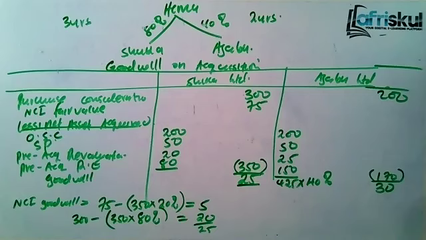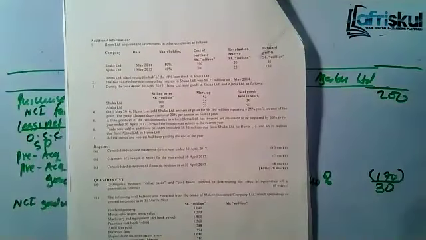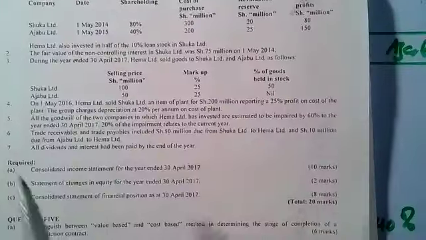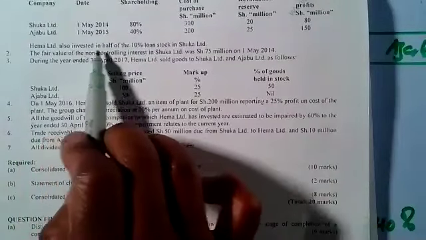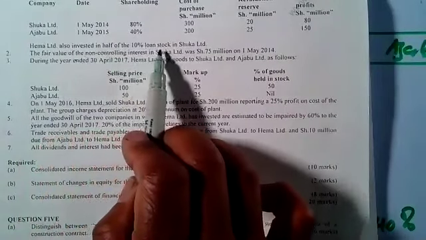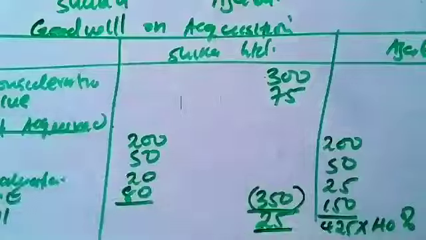Let's go. Also, we are told, still at number 1, that Hema Limited also invested in half of the 10% loan stock in Shika. So the parent gave a loan to the subsidiary.